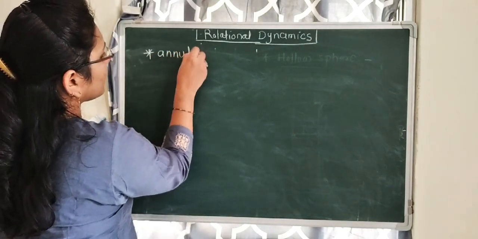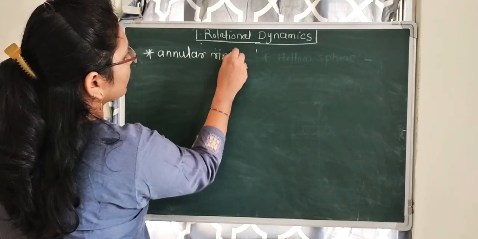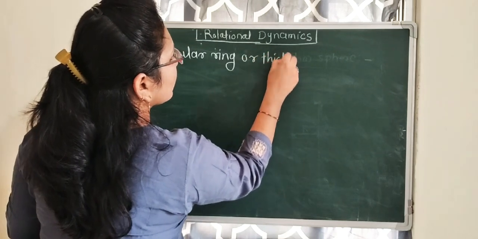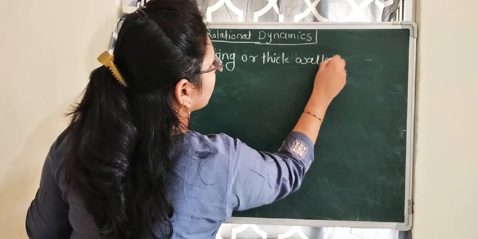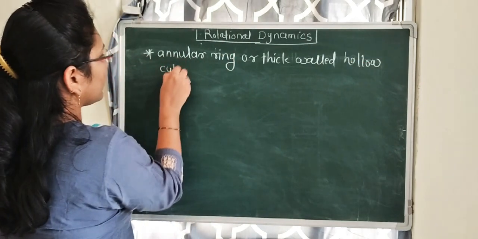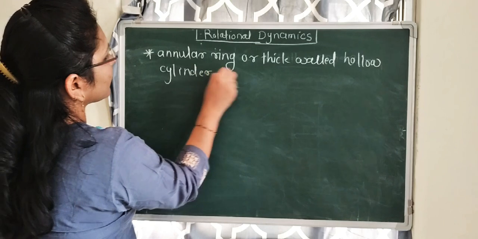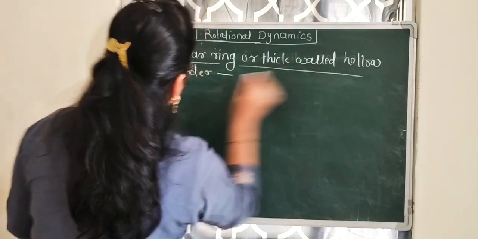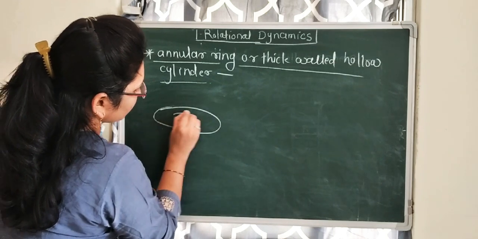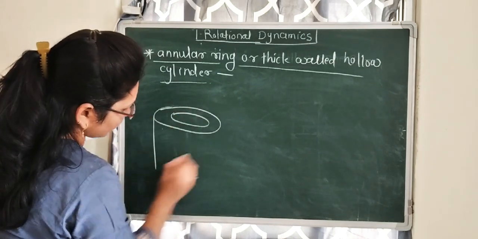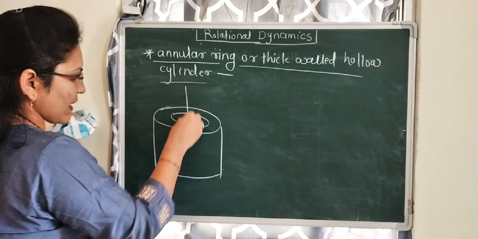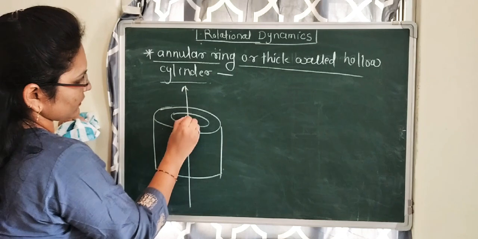Okay, then the next body is annular ring or thick walled hollow cylinder. Here it will be like this, and axis is passing through its center, C.